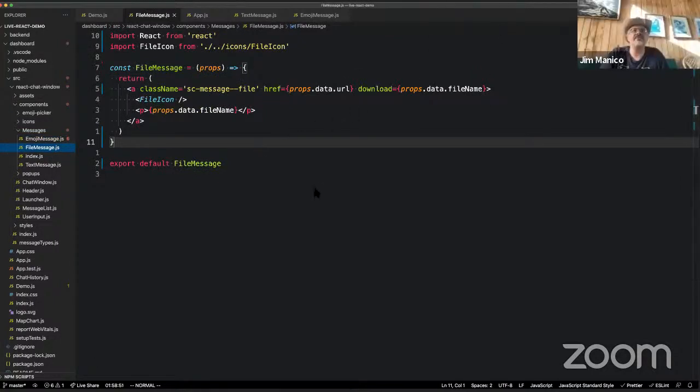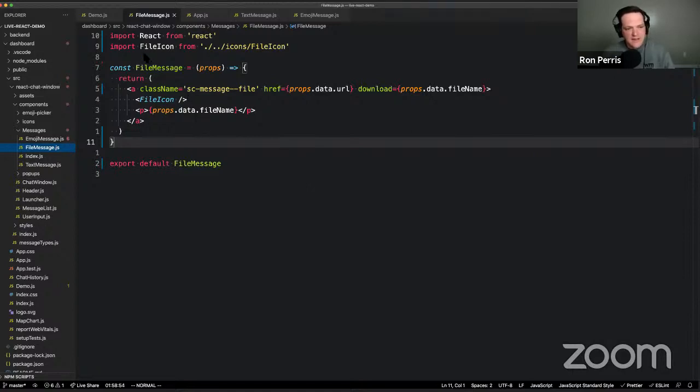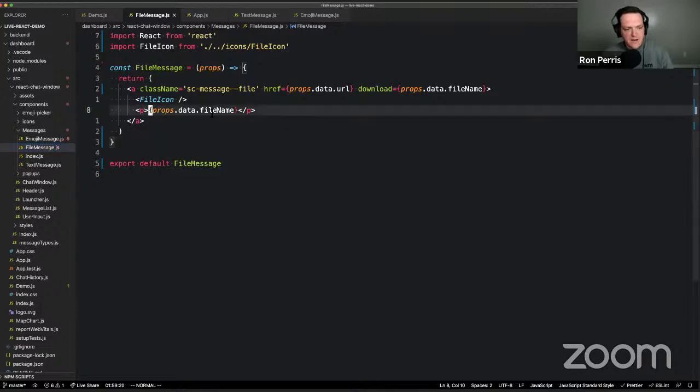Okay, so I'm just looking here at this React component, and it looks pretty standard. It just takes some props, and it's a function component, and then it has some JSX for rendering an anchor tag with a few different props set equal to values that were passed in as props. And then it has this file icon component. And then it has this paragraph tag where inside these curly braces, we're interpolating some data from props. So this was what I was talking about earlier, where it says props data file name. That part is going to be escaped. So if you were to try to inject a script or any type of HTML there, it's just going to get entity encoded, and it's going to be benign in the context of this paragraph tag.